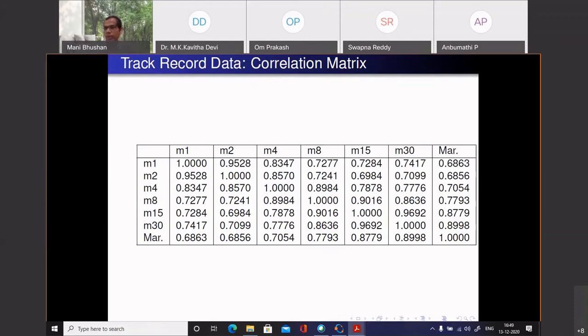If somebody is good in 100-meter, that person will be good in 200 meters also, right? And you can see that as I go over here, the correlation decreases. Between M1 and marathon, the correlation is on the lower side. It is still positive, because some countries are very good in short distance races, but not so good in long distance races. These are the long distance races, especially 3,000-meter and marathon.